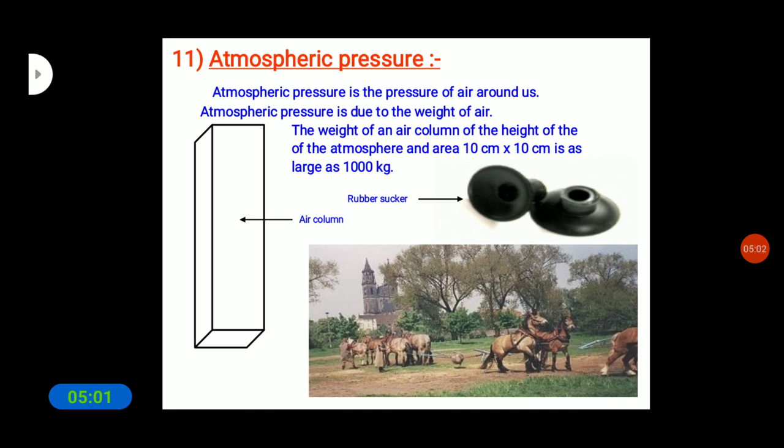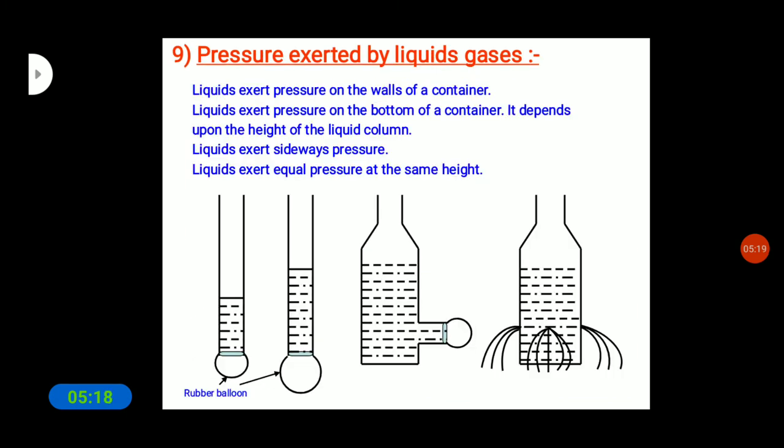So this is your lesson on force and pressure. In this concept you understand how pressure gets exerted in solids, liquids and gases. Students, liquids exert pressure on the walls of the container, and liquids exert pressure on the bottom of the container.